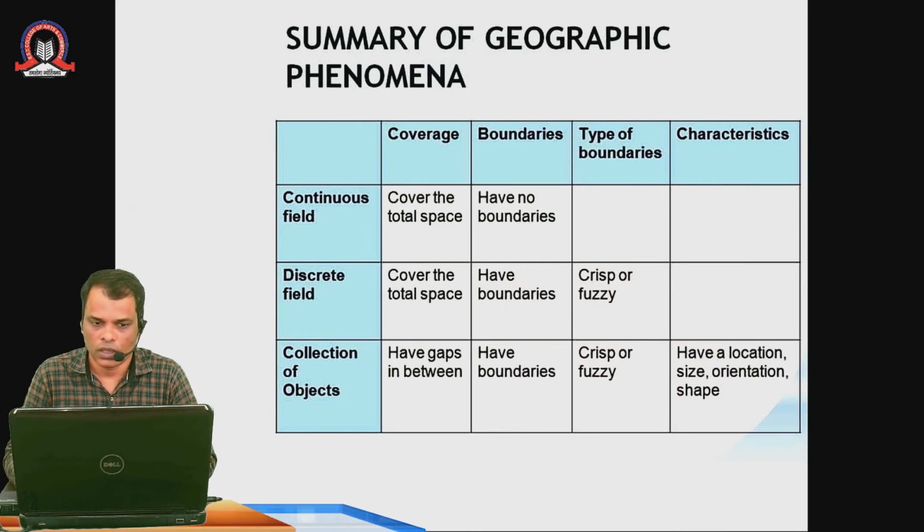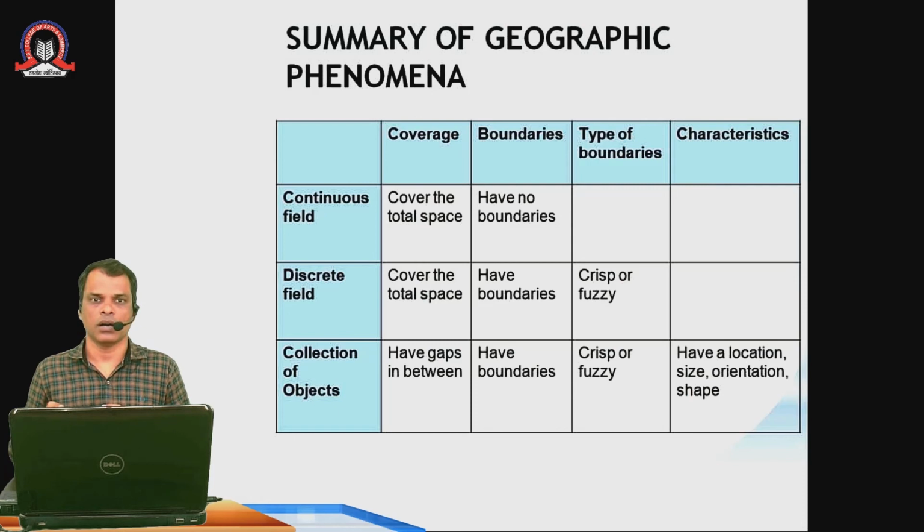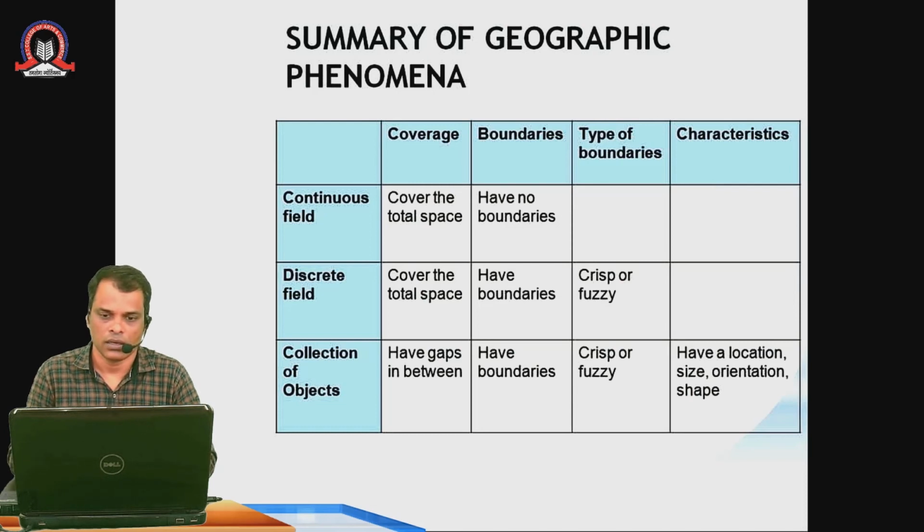So here what we understand is that a geographical phenomenon can be a field or it can be an object. If it is a field, it can be a continuous field or a discrete field, and if it is an object, it may have some name and shape. There will be a space between the shapes. Fine. Now, as a summary, I have this table.